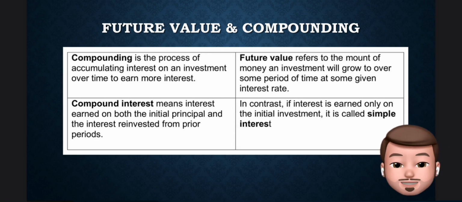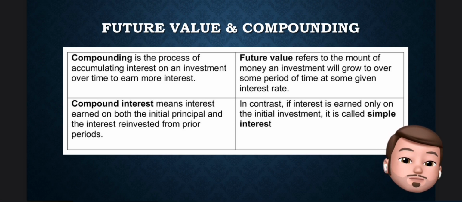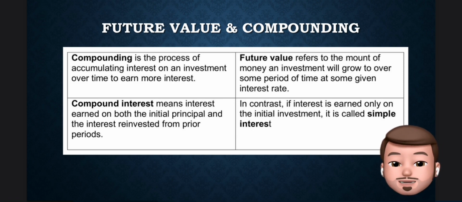There are two different types of interest. The first one is compound interest. It means interest earned on both the initial principal and the interest reinvested from prior periods. The other interest is called simple interest. It is interest that is earned only on the initial investment.